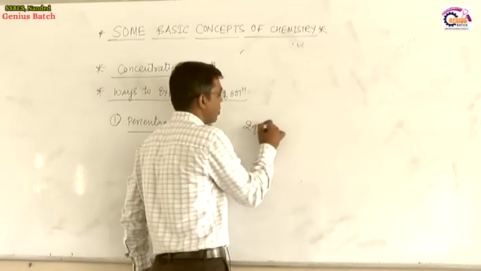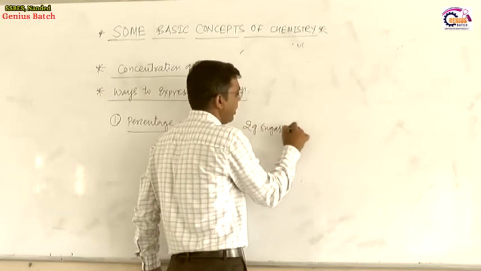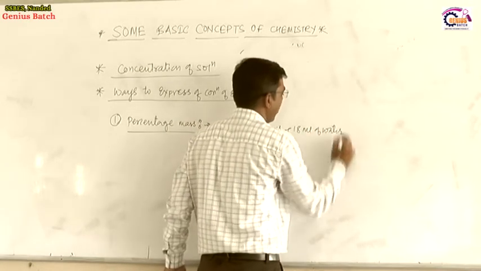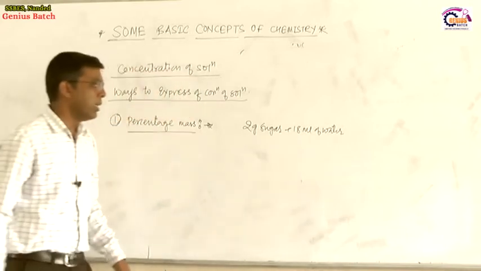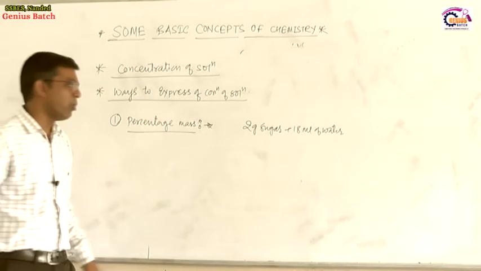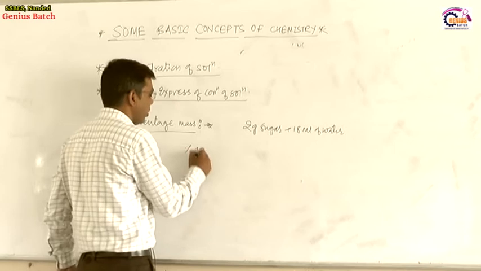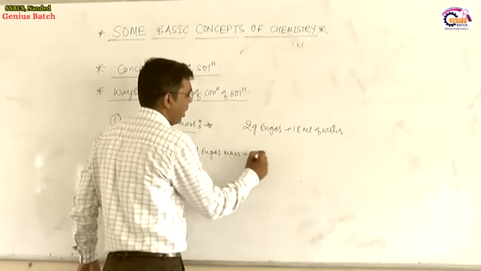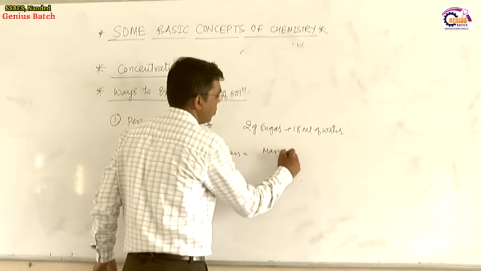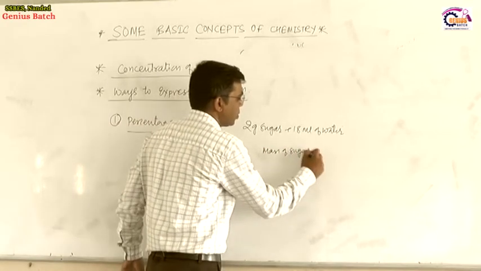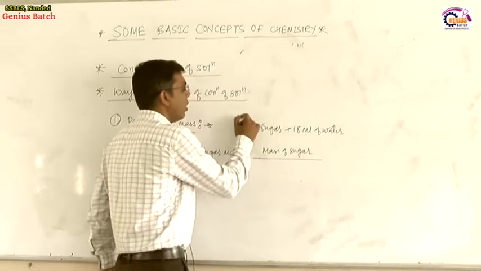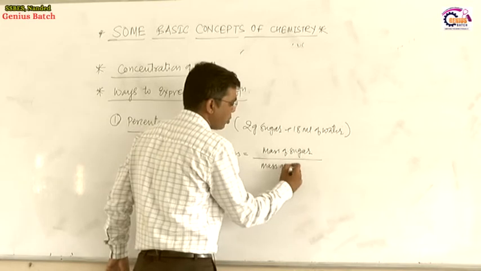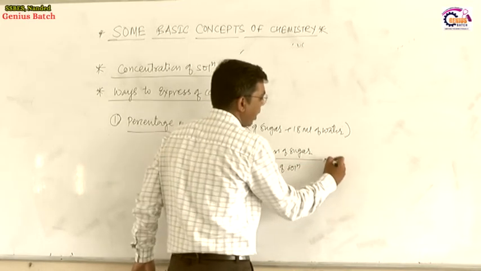Consider or take one example: 2 grams of sugar is dissolved in 18 ml of water. Then the percentage of sugar by mass is calculated by the formula: mass of solute divided by total mass of solution, into 100.